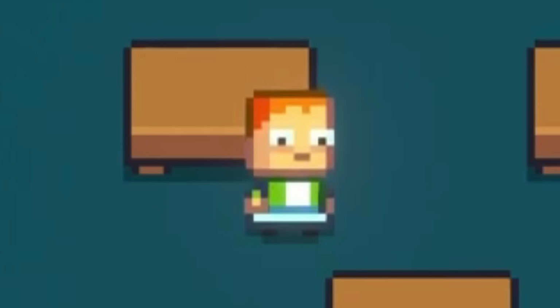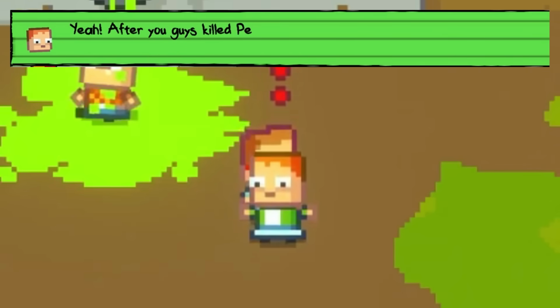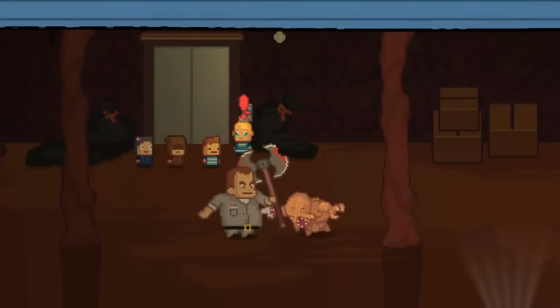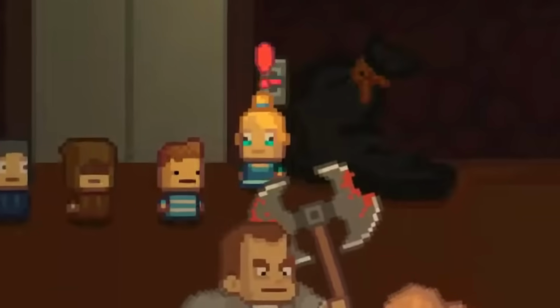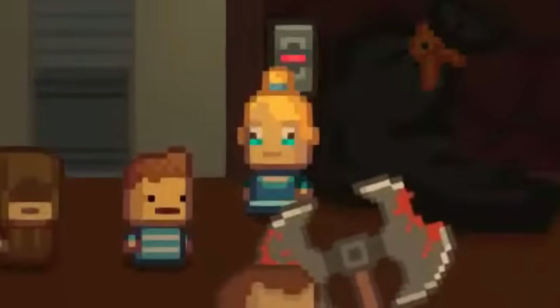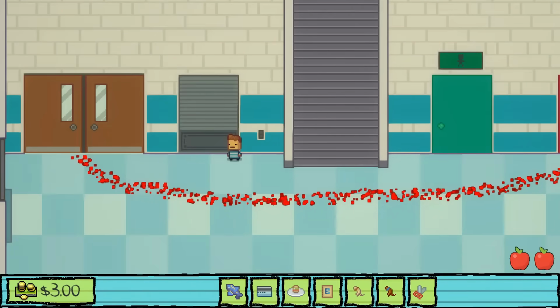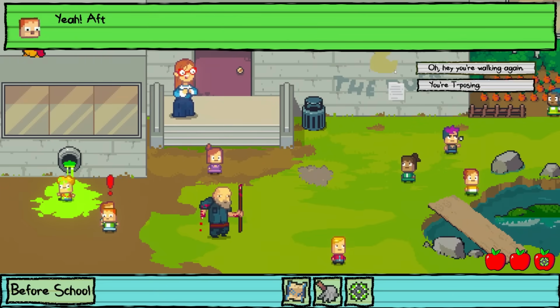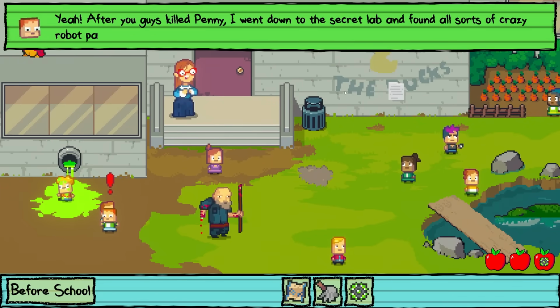Monty is also pretty interesting. We know he got his parts from Penny in Kindergarten 3, but remember that Penny died in the lab you can only access by scanning Penny's eye, which is still in the lab. Even with the elevator key, you can't access these lower levels, even though Monty says that they went down to the lab.